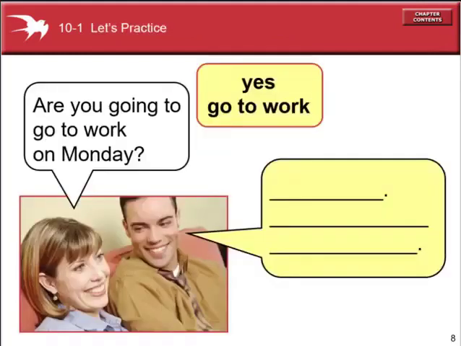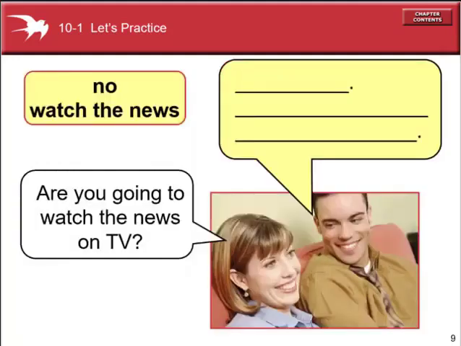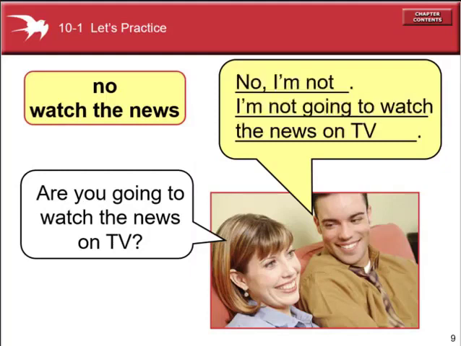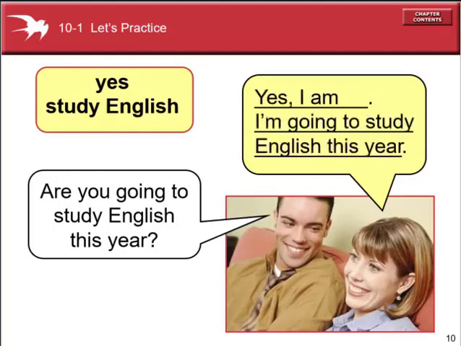So let's practice. Are you going to go to work on Monday? We can answer in a short or elaborated way. Yes, I am. I am going to go to work on Monday. Are you going to watch the news on TV? We can say in short, no, I'm not. Or you can say, I'm not going to watch the news on TV. Are you going to study English this year? We can answer in short, yes, I am. Or you can say, I am going to study English this year.